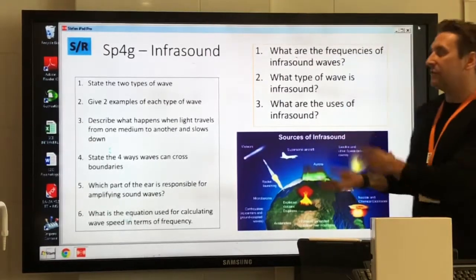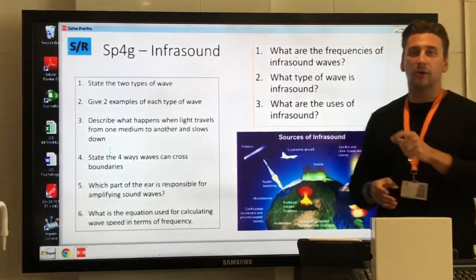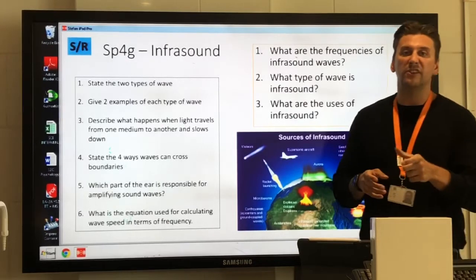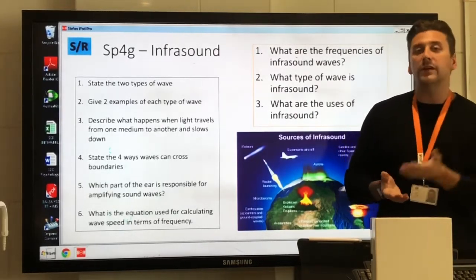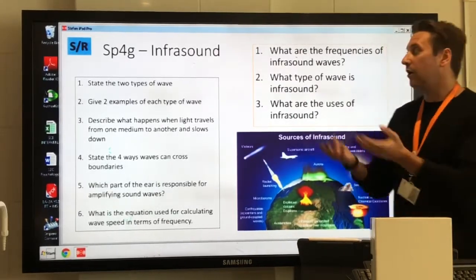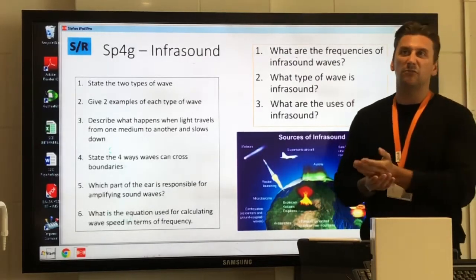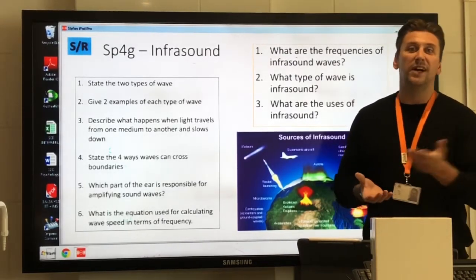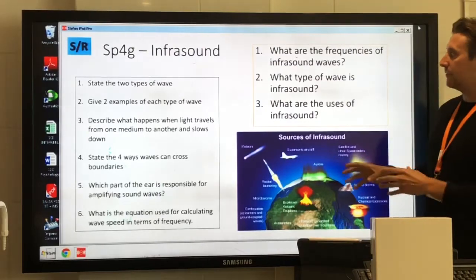20,000 Hz. Infrasound is the exact opposite. So at the lower end of our human hearing range, which is 20 Hz, all the frequencies below 20 Hz are considered infrasound. So not that many, anything less than 20, so 19 through to 1 is infrasound.